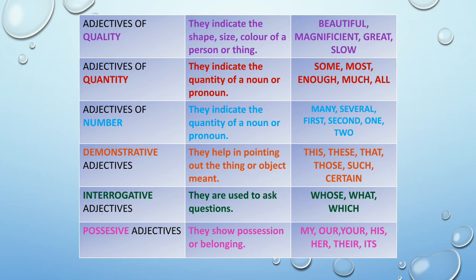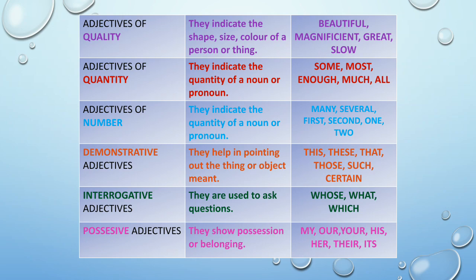Next, demonstrative adjectives. They help in pointing out the thing or object meant. For example, these, that, those, such, certain, etc. Interrogative adjectives. They are used to ask questions. For example, whose, what, which.